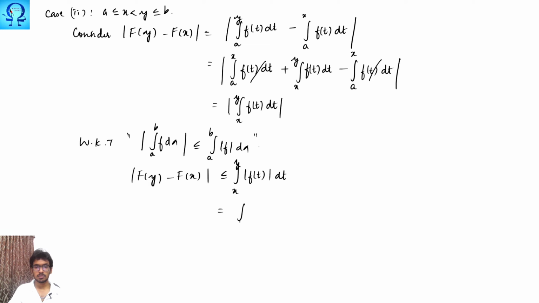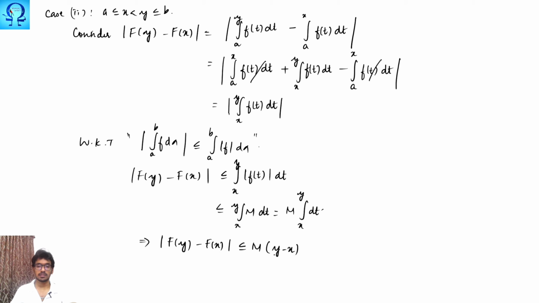This is smaller than or equal to m, since the supremum of absolute value of f is m. So this is integral from x to y of m dt. Since m is a constant, we may take it outside. This is integral from x to y of dt, right? So absolute value of f of y minus f of x is smaller than or equal to m multiplied with y minus x.